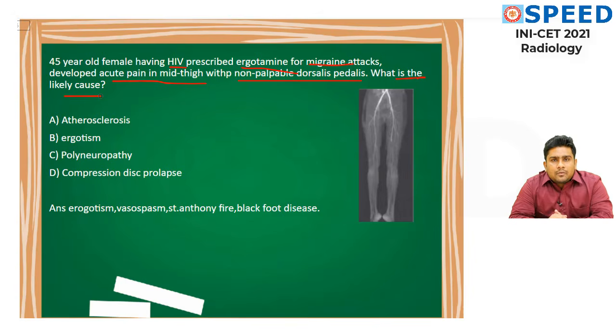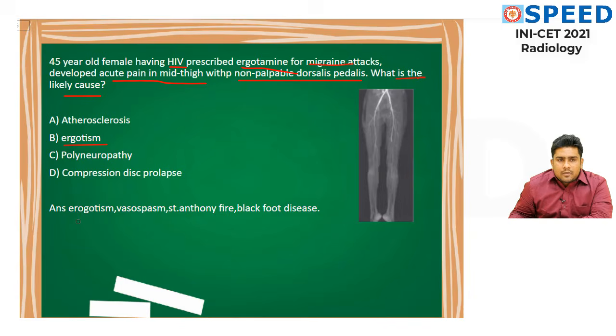What I would have done is very simple. See, ergotamine, I would have marked ergotism. That's all. Ergotamine is given for migraine attack, then what would it be? Ergotism only. That's all. You would have gone to the next question. But what I will do, I will go a step further and differentiate each option for you.